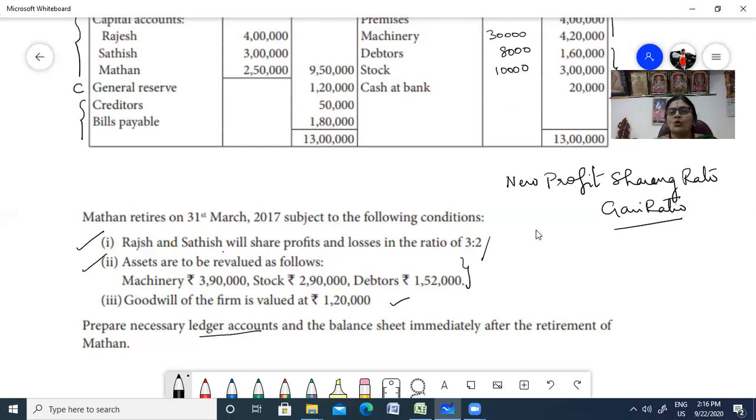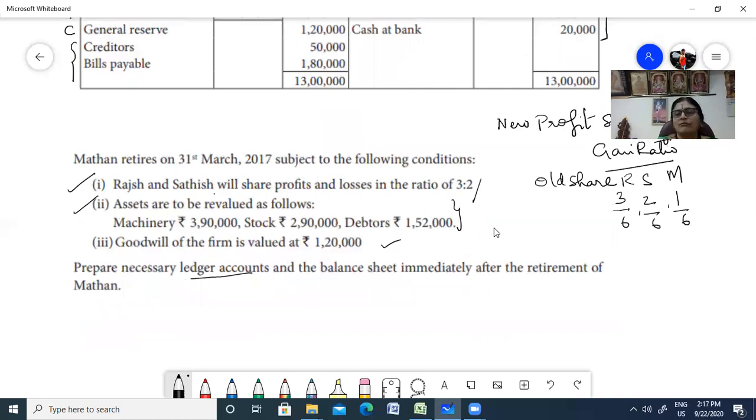What is the old profit sharing ratio? Old share is 3 by 6, 2 by 6, and then 1 by 6. This is Rajesh, this is Satish, and this is Madan. Now what is your new share? Prepare your working note and put it in your working column. The working column is very, very essential. If there's no working column, you will not get marks. Sometimes by mistake you may have written a wrong figure, and seeing the working column, they may give you 1 or 2 marks extra.